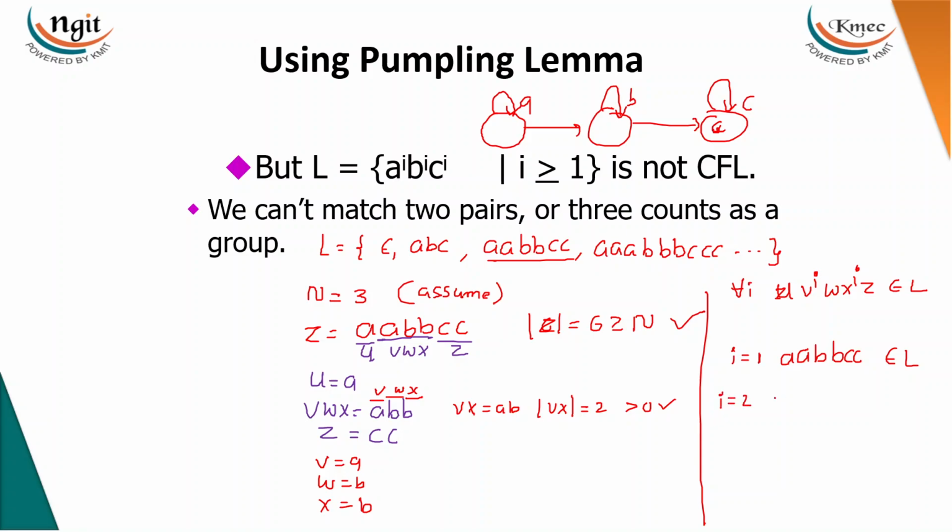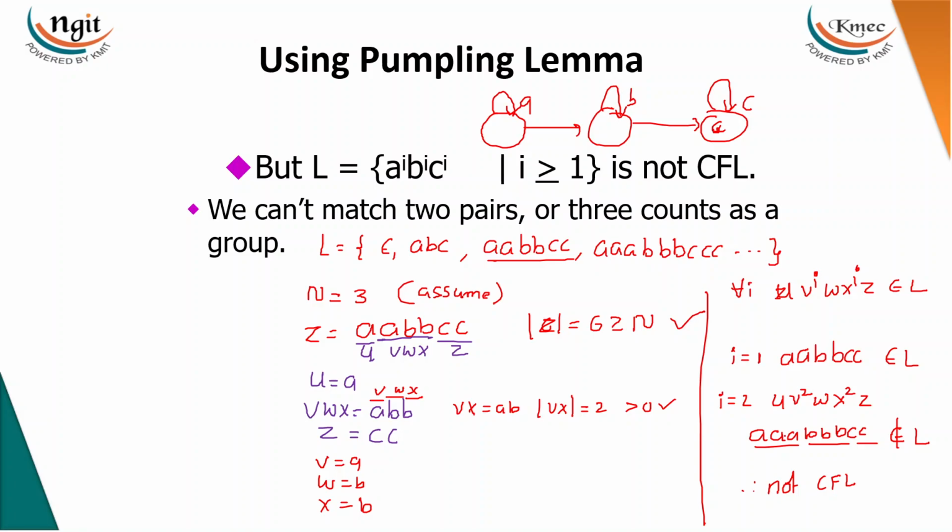For i equal to 2, take u, v 2 times, w, x 2 times, z. What is u here? a. v 2 times: a taken 2 times. What is w? b 1 time. What is x? b taken 2 times. What is z? cc. See, the number of a's is followed by an equal number of b's but not followed by an equal number of c's. So this does not belong to L. Then we can conclude that the language is not a context-free language.